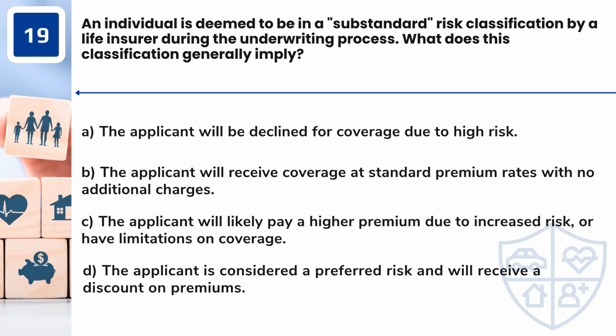Question 19. An individual is deemed to be in a substandard risk classification by a life insurer during the underwriting process. What does this classification generally imply? A. The applicant will be declined for coverage due to high risk. B. The applicant will receive coverage at standard premium rates with no additional charges. C. The applicant will likely pay a higher premium due to increased risk, or have limitations on coverage. D. The applicant is considered a preferred risk and will receive a discount on premiums.